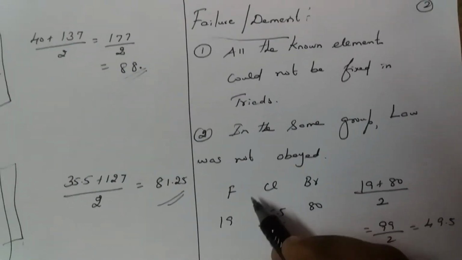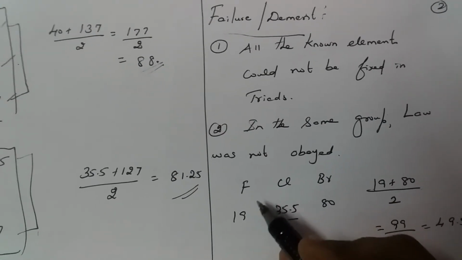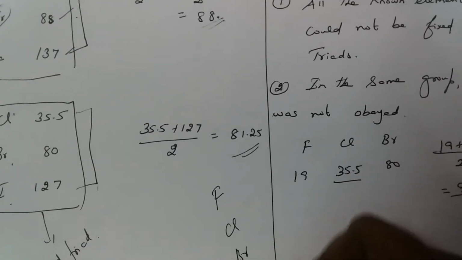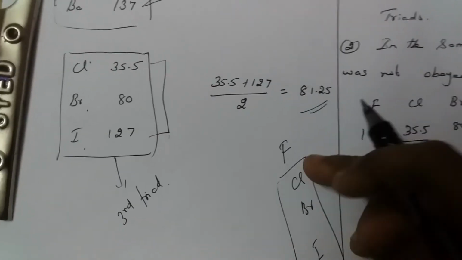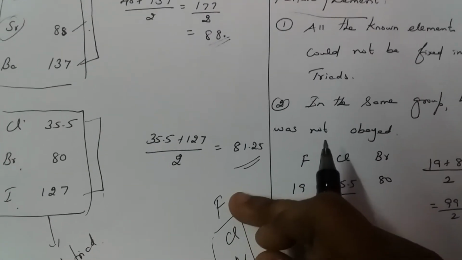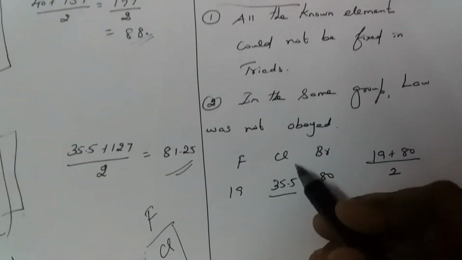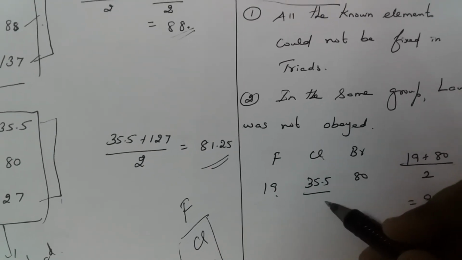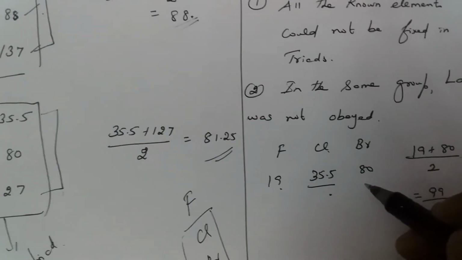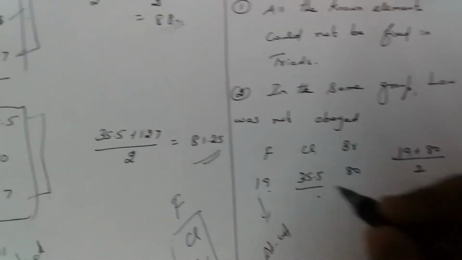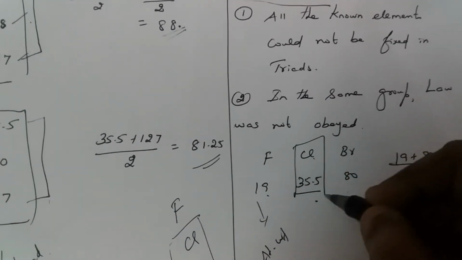For example, in the halogen family, the halogens are fluorine, chlorine, bromine, iodine. He found triads for chlorine, bromine, iodine. If I take fluorine, chlorine, bromine, the atomic weights are 19, 35.5, and 80. Chlorine is the central element.